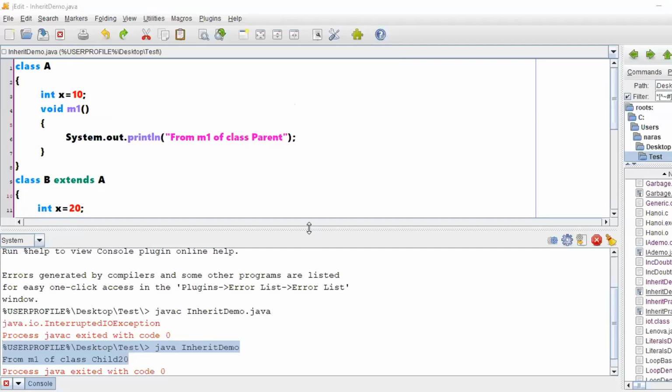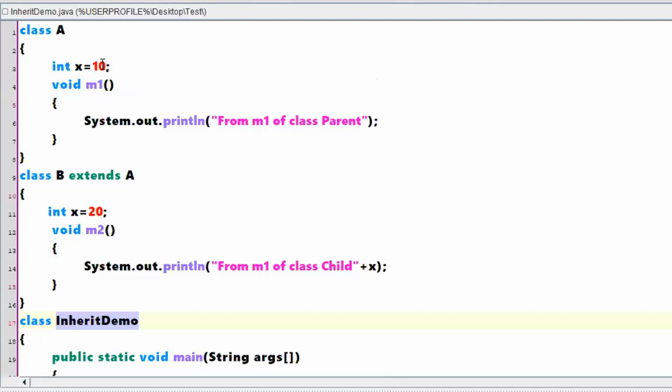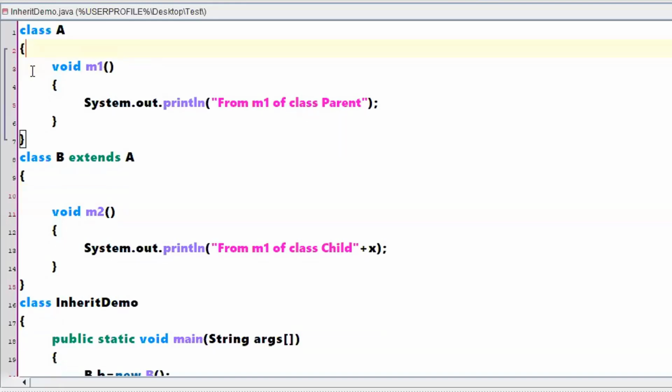Let me remove this value of x. What the statement is saying is, if you have a method m1 here, and the same method is there here also.